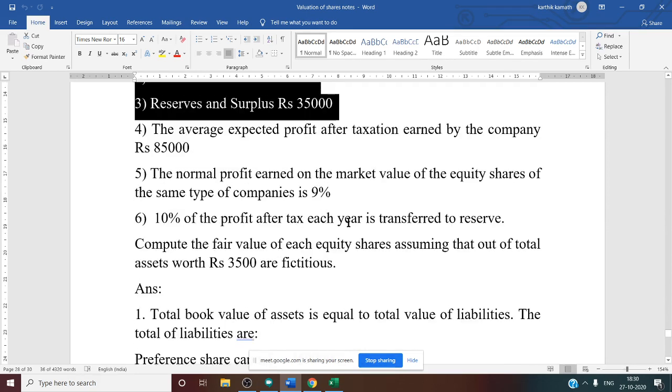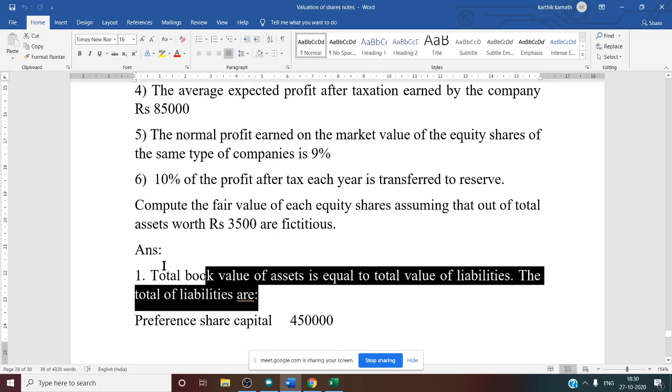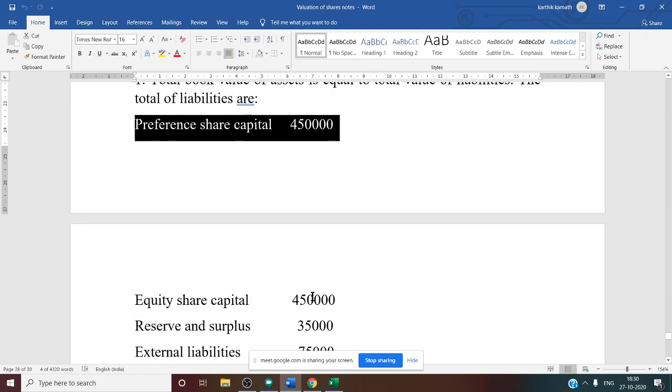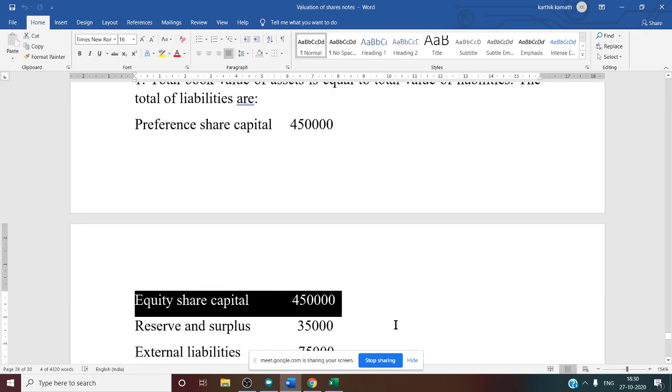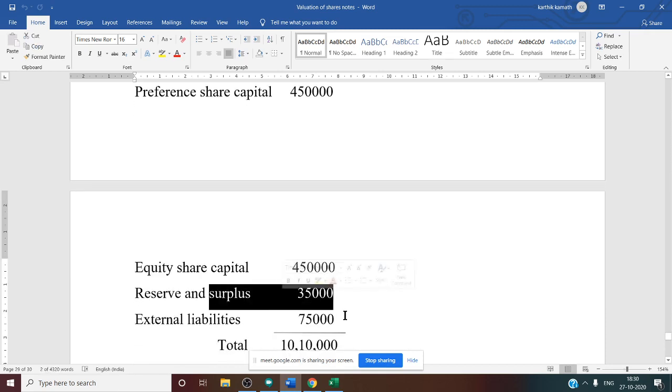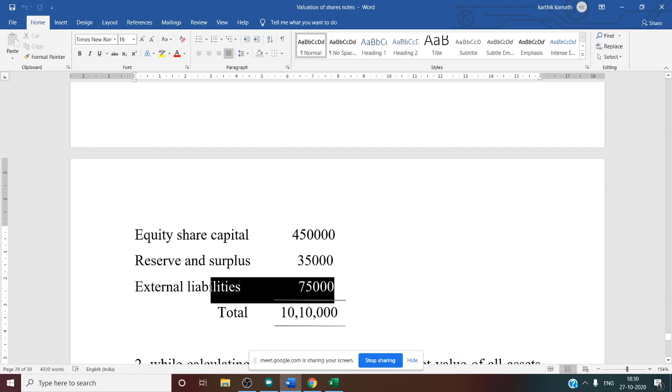So now first working note. See this. Total book value of asset is equal to the total book value of liability. So the total liability we need to find out. First preference share capital 4,50,000 plus equity share capital, that is also given 4,50,000. So 9 lakh. Preference plus equity 9 lakh, plus reserves and surplus 35, 9 lakh 35, plus external liability 75.